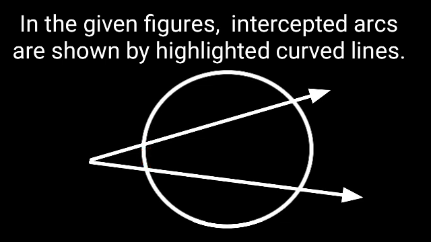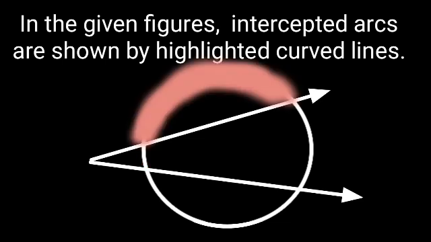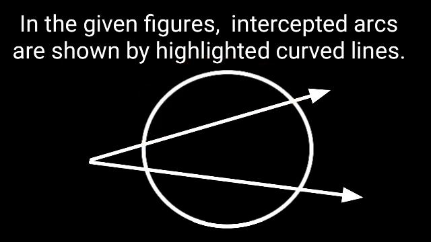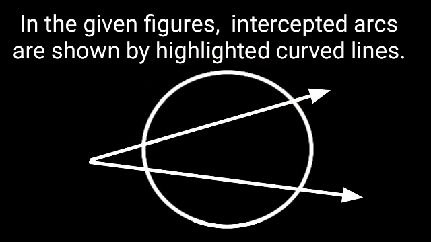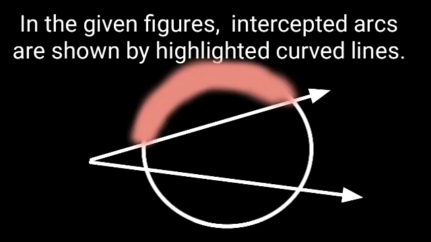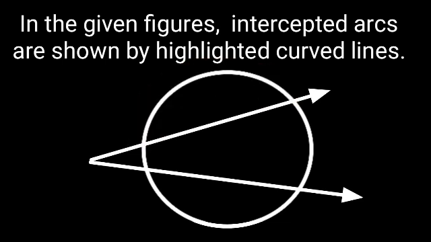Now we consider this arc. Except the endpoints of this curve, all points of the curve are not interior to this angle. Hence, this curve is not an intercepted arc.